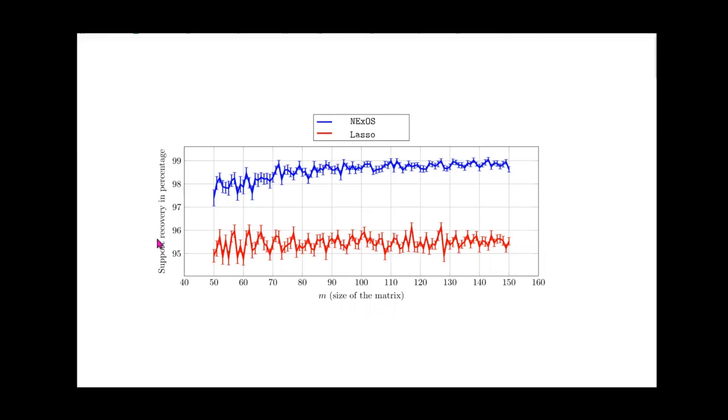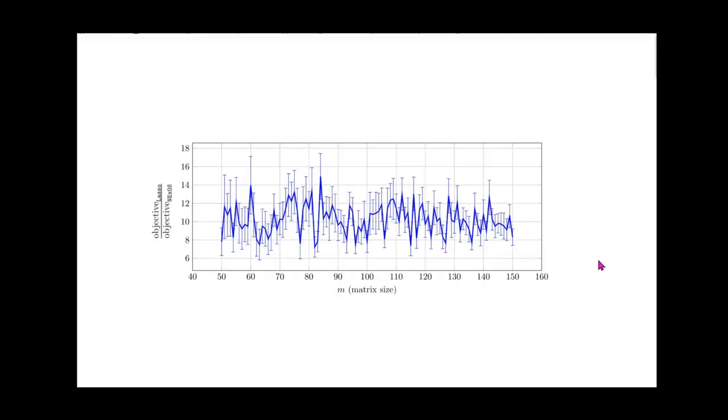The higher the support recovery, the better, because it means that we are recovering more of the original signal. As we can see, lasso is doing pretty good, between 95 to 96%, but in almost all the cases, NExOS is doing significantly better than lasso. And this observation seems to hold for other data sets too.